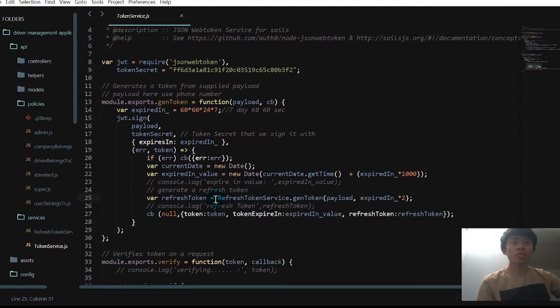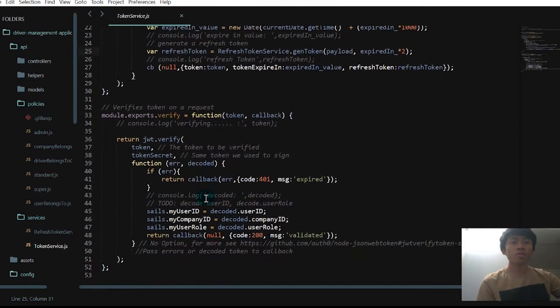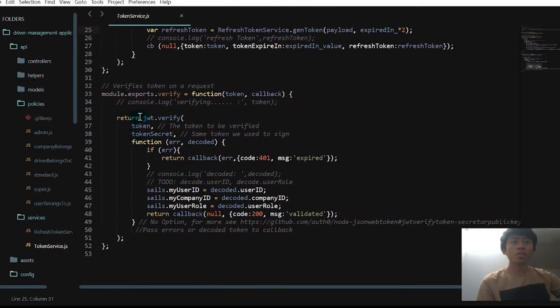That's the generation token. This is the verification. It uses JWT.verify to take the token and get the payload, and assigns it into the sales global variable so we can access it later.